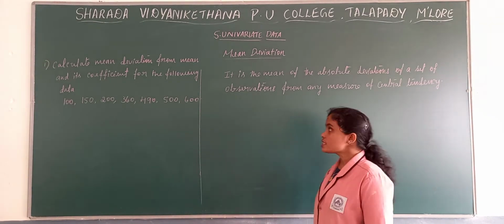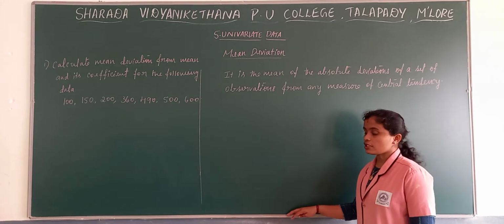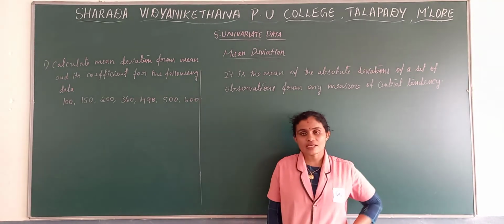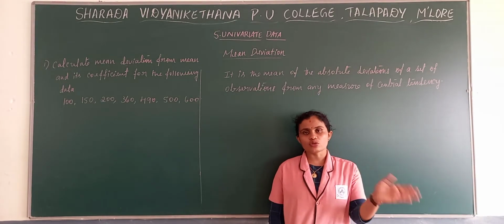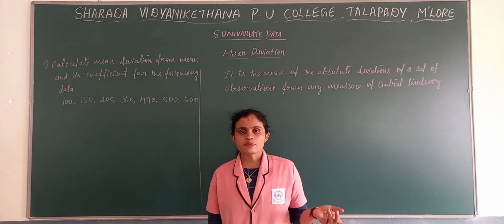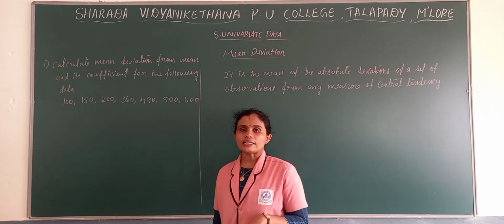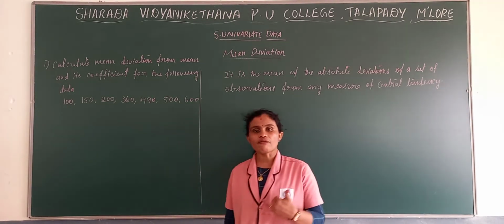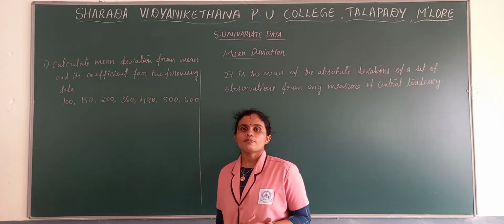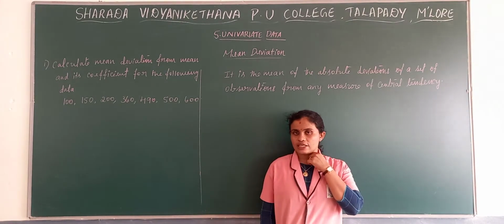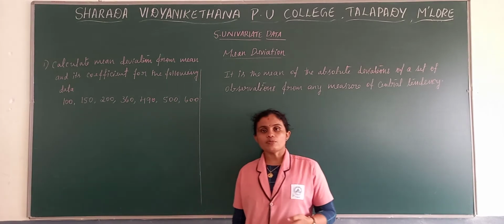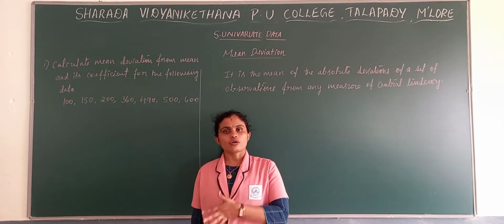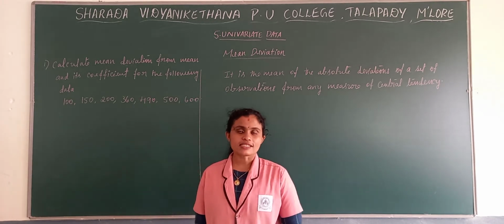Then we moved towards the measures of dispersion or variation, where we have, as I said, four measures. Measures of dispersion we divided into two categories, either absolute measures of dispersion or relative measures of dispersion. Under absolute measures of dispersion we have range, quartile deviation, mean deviation and also standard deviation. And under relative measures, the coefficient of range, coefficient of quartile deviation, coefficient of mean deviation, then standard deviation.